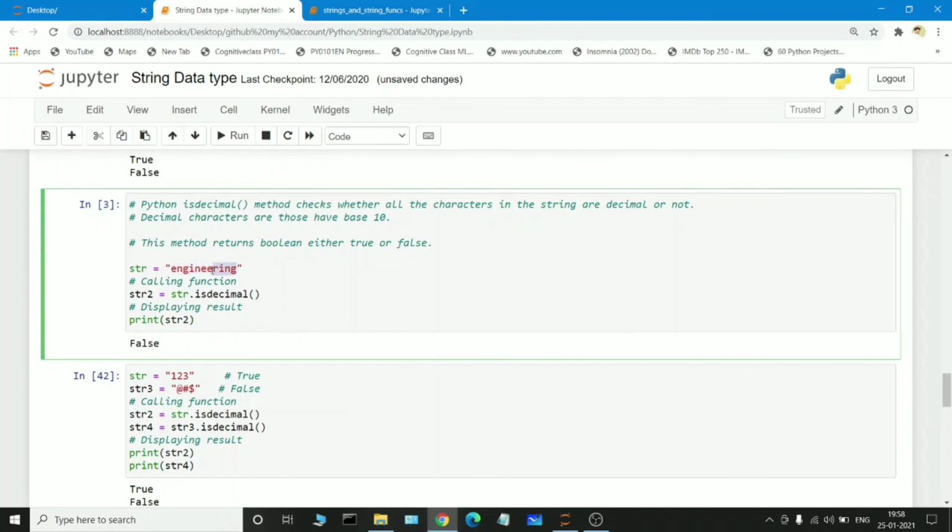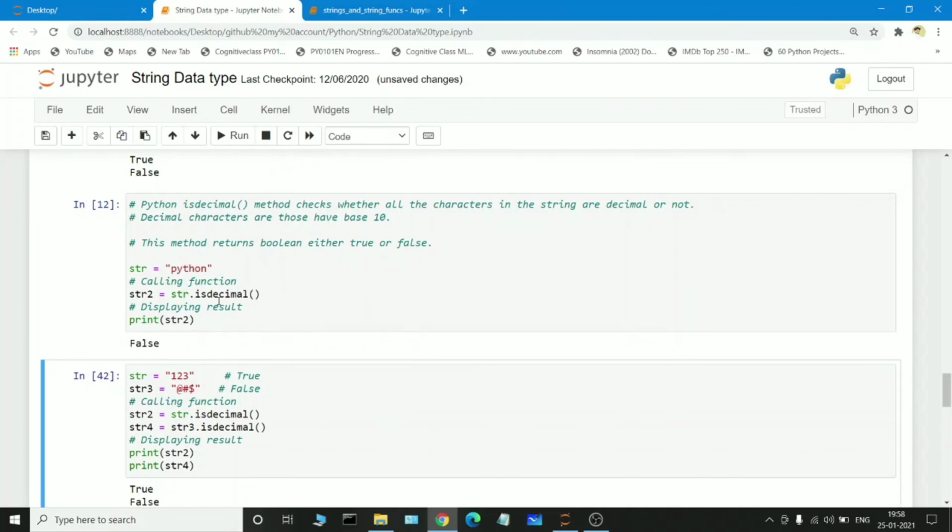Instead of engineering, if I pass 123 and execute it, it will print true, because the string is holding a numerical representation. The result will be in Boolean values only, which means true or false. This is how isdecimal works.